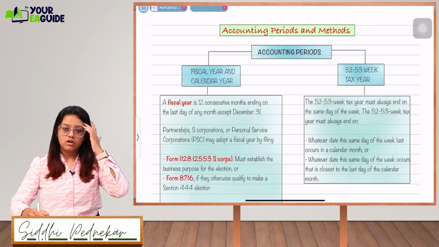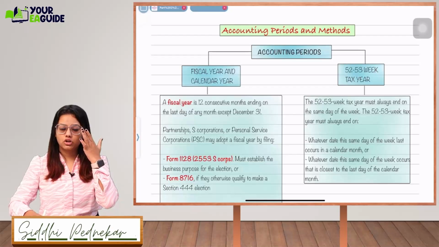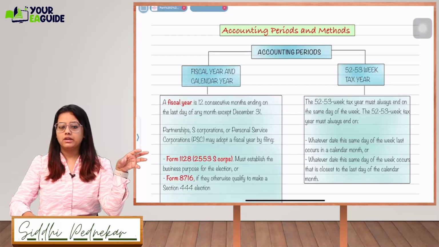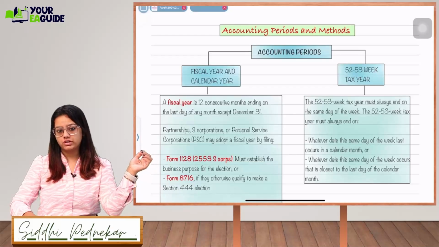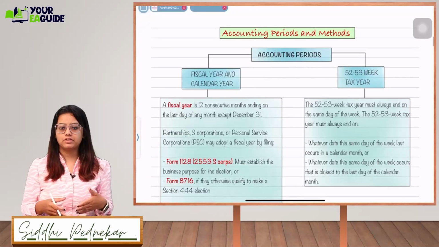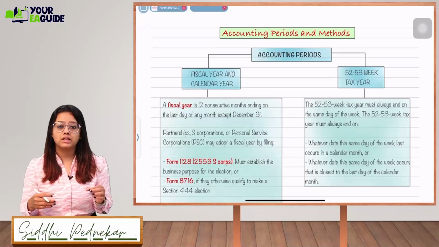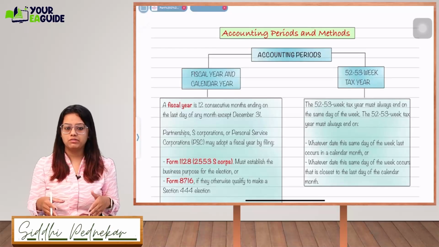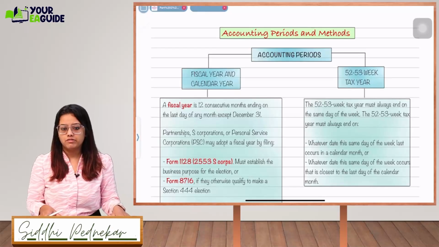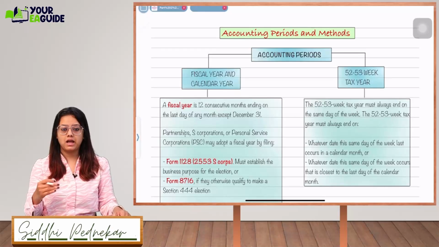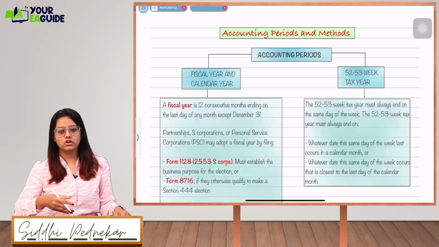and methods. For accounting period, you have to make sure whether you are going to use a fiscal year, a calendar year, or a 50 to 53 week year. A fiscal year is nothing but 12 consecutive months ending on the last day of any month except December. Whatever month the financial year is ending, other than December, that is called a fiscal year. But if it is ending on 31st December, it is your calendar year.